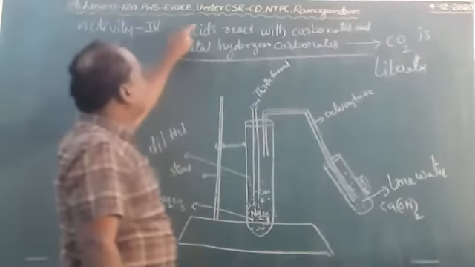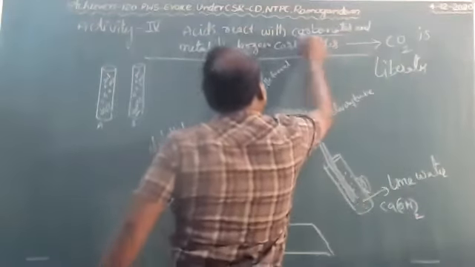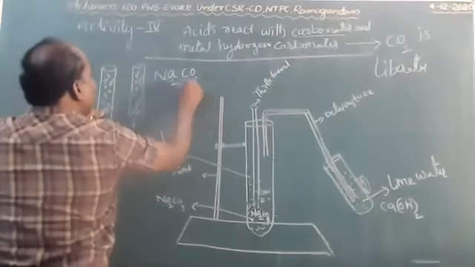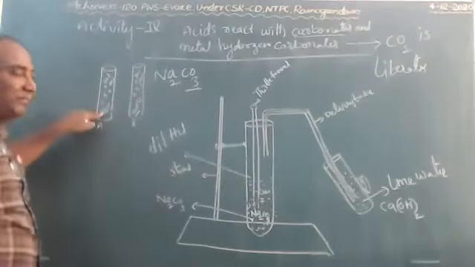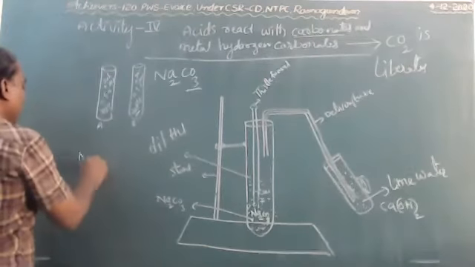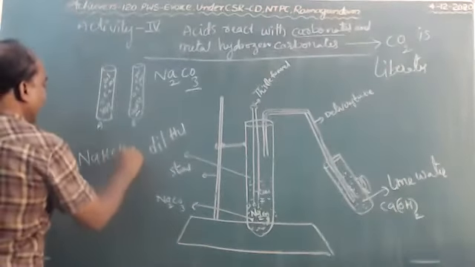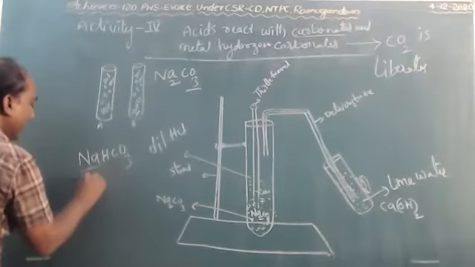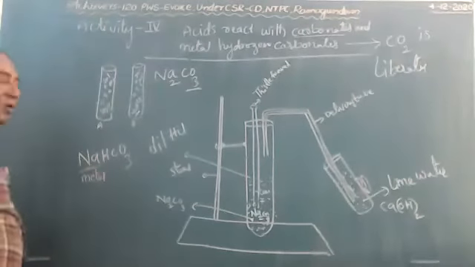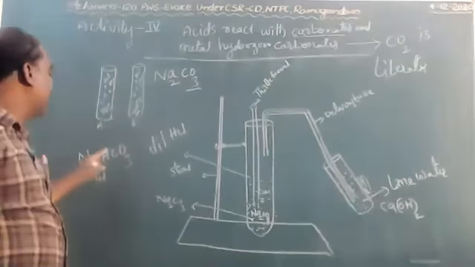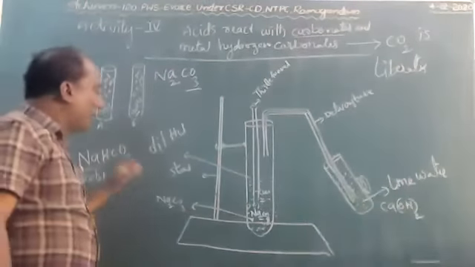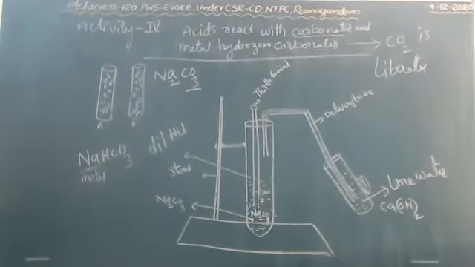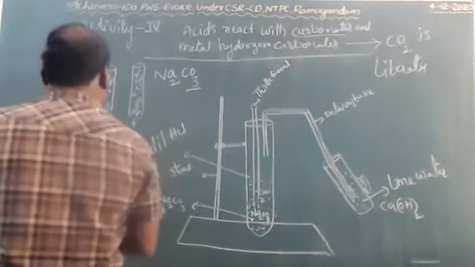So the first one, acids react with carbonates. Carbonates means the carbonate group will be there, children: Na2CO3, sodium carbonate. And the second one, NaHCO3, is a metal hydrogen carbonate. Here, Na is the metal, H means hydrogen, CO3 means carbonate. Metal hydrogen carbonate. So for this, chemical reactions will be there, children. Let me see the chemical reaction now.